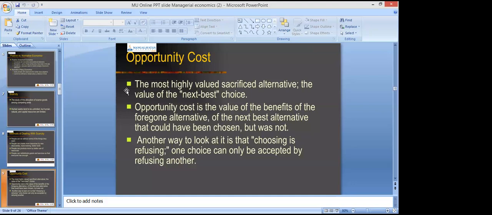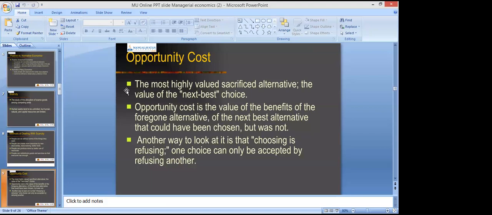So in both situations, I have to give up something. I have to give up a certain amount, and that is called opportunity cost, right? So opportunity cost is the value of the next best alternative that has been foregone, right? So in every aspect of life, we have to forgo something, we have to leave something away.